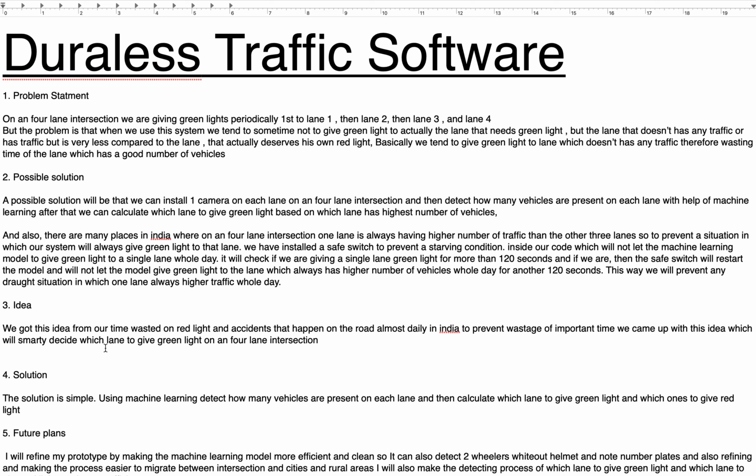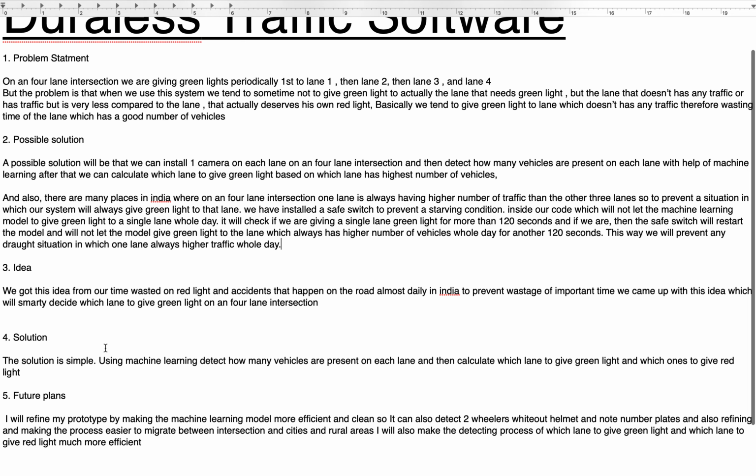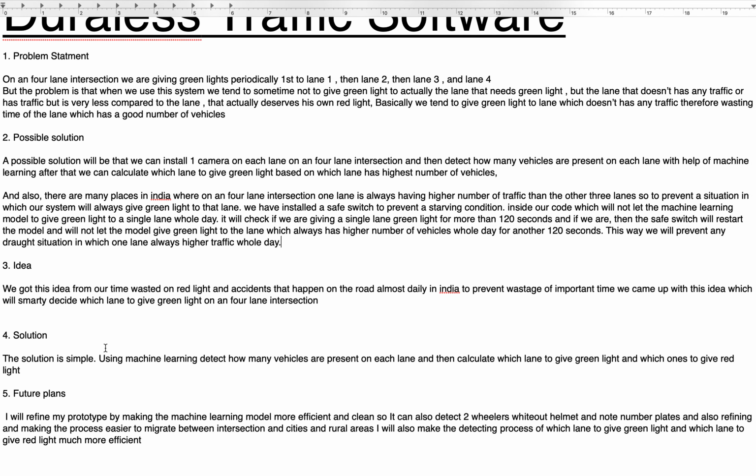We will make it easy to migrate between different intersections, so it is easy to install and deploy in rural and city areas. I will also make the process of detecting which lane to give green light and which to give red light much more efficient, so we have very little chance of errors.